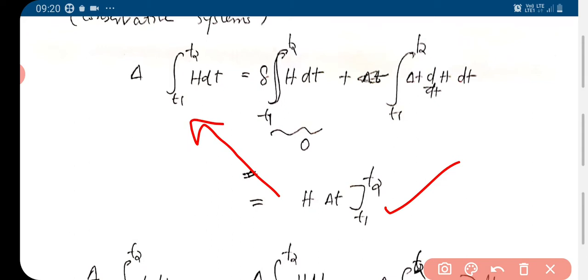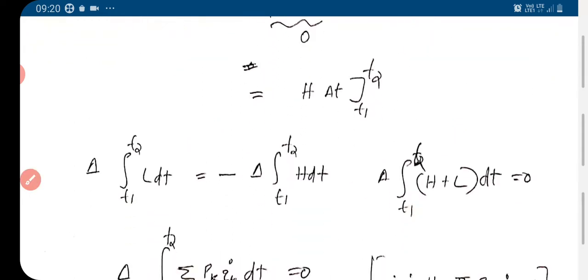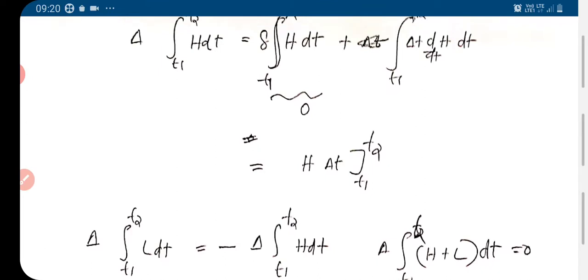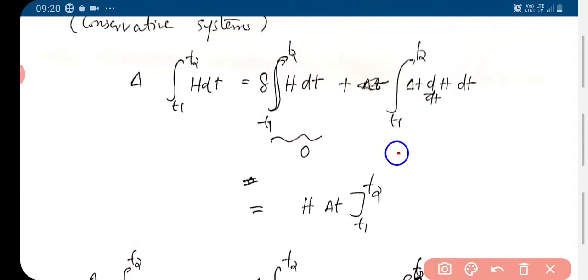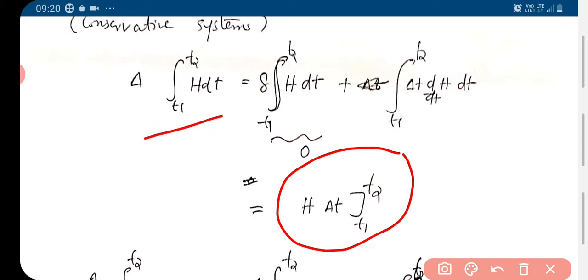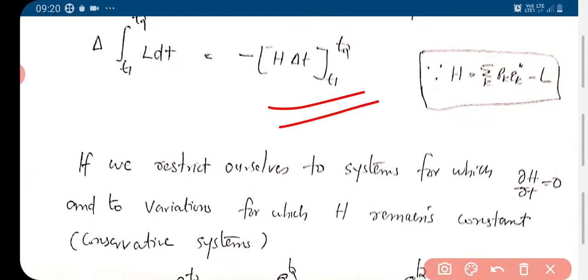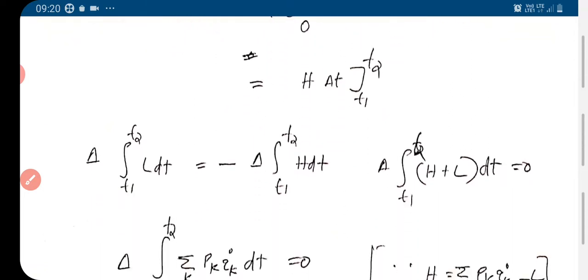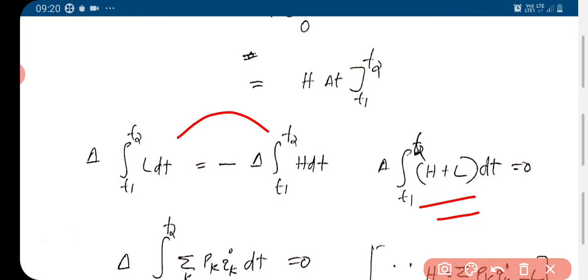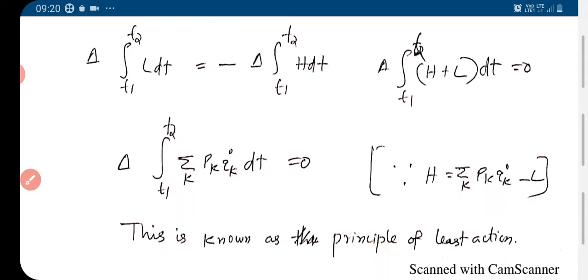So H δt, limits t1 to t2, is equal to δ of the integral t1 to t2 of H dt. So we replace this by the corresponding integral. So we have δ integral t1 to t2 L dt equal to minus δ integral t1 to t2 H dt, and taking this to the left hand side, δ integral t1 to t2 of (H plus L) dt is equal to 0.